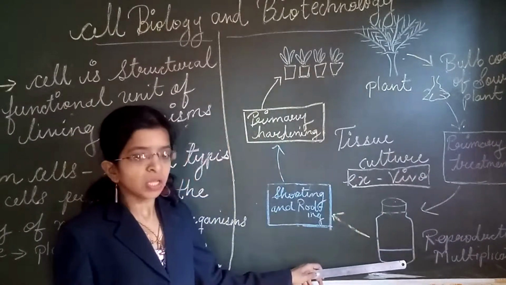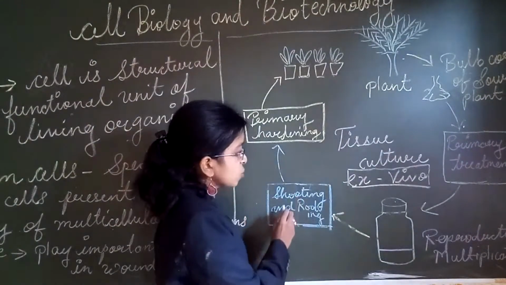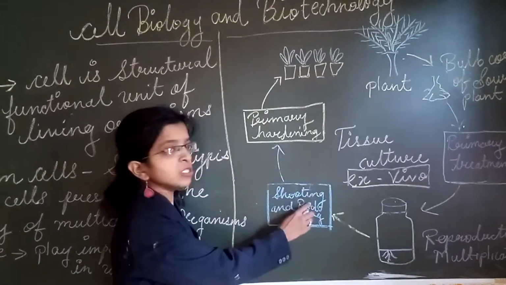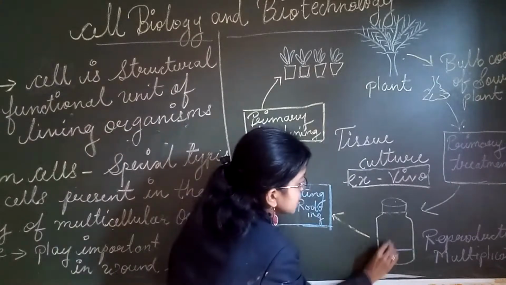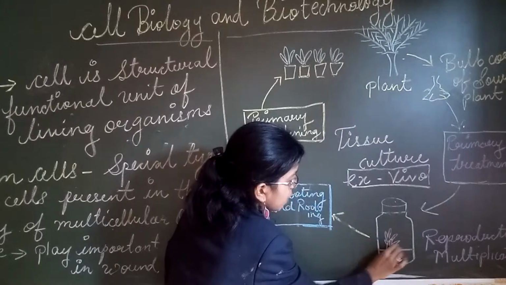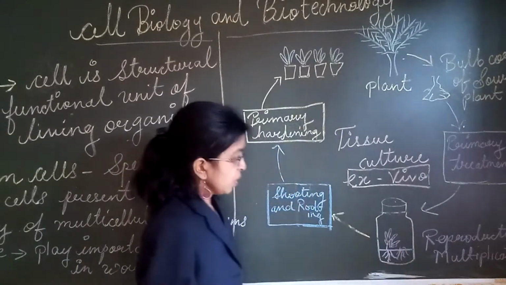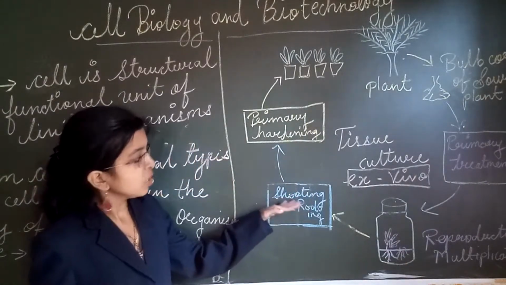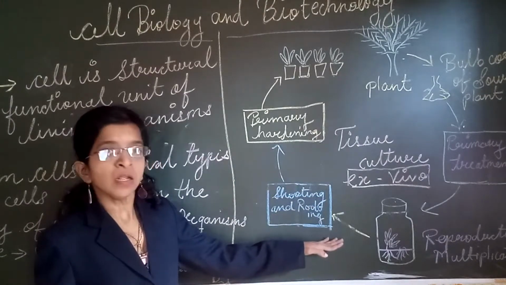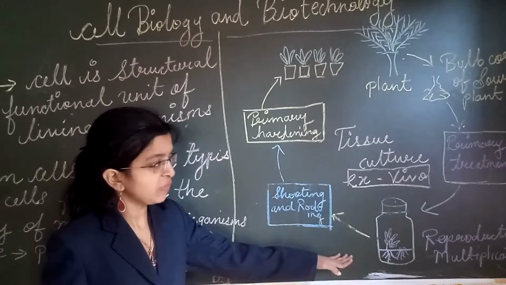Whenever we put this plant in the water, we will find rooting and shooting. Rooting means the roots will develop here, and shooting means the stem, the leaf part. Roots will develop here in the artificial way, in the medium. So that process is known as rooting and shooting in the artificial way. We are not cultivating in a normal, open area, but in lab conditions.